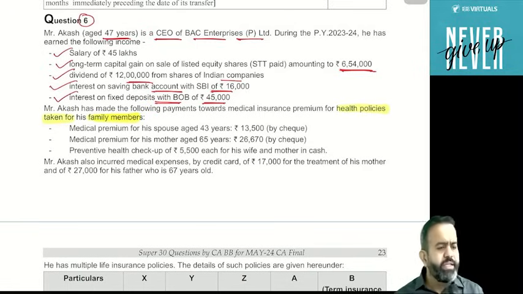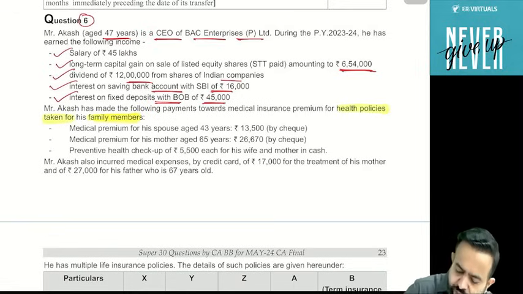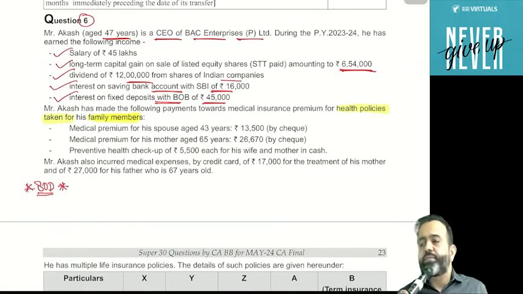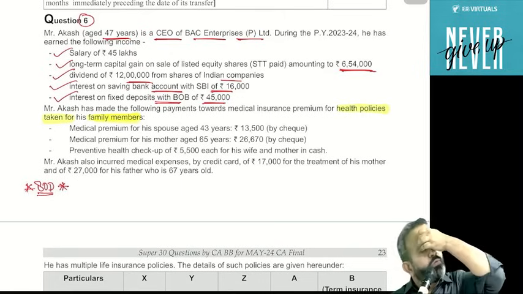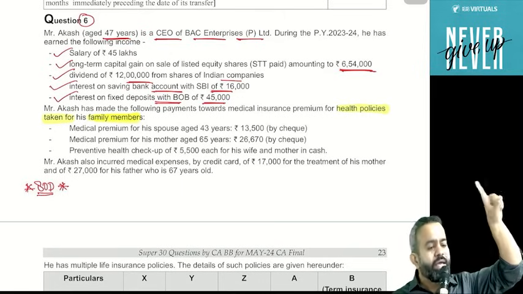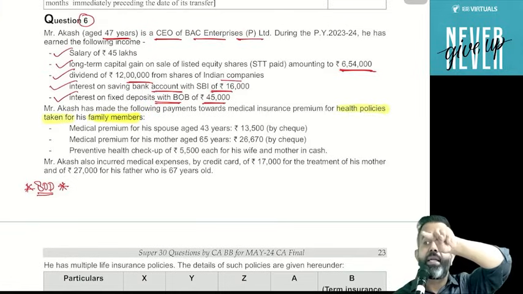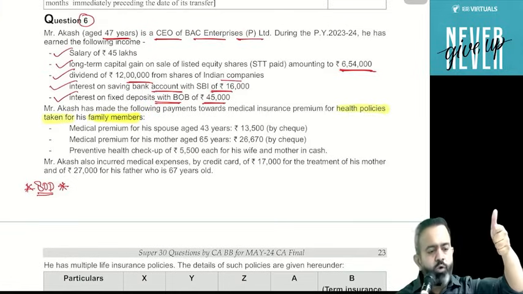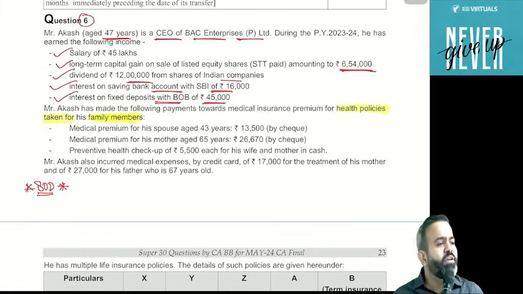Guys, whenever you take a health insurance policy, Mediclaim, then deduction is available under which section? 80D or 80DD? 80D only. Now guys, if you remember, 80D says that in case of an individual or HUF, deduction is available under 80D. Now what is the limit? For the assessee, his spouse and dependent children, the limit is 25,000.